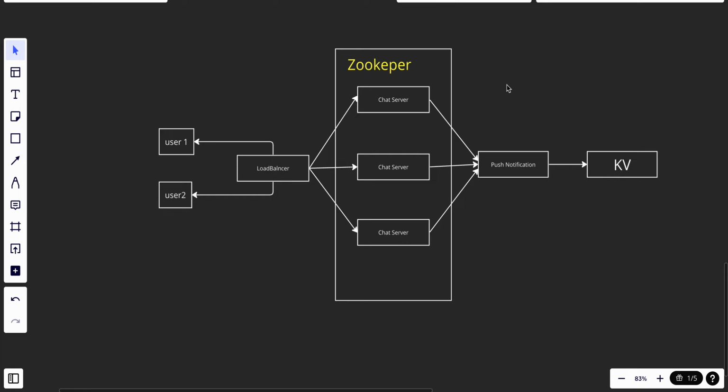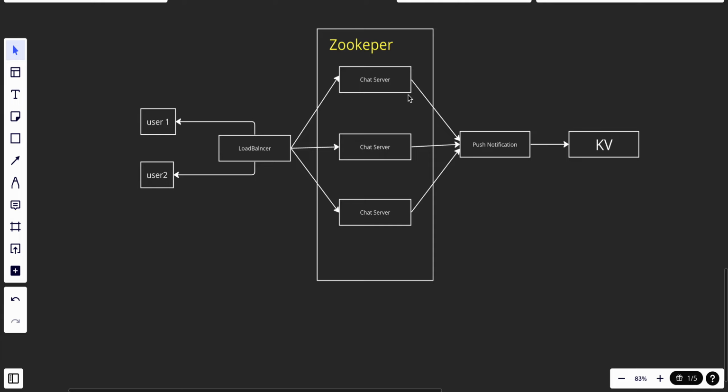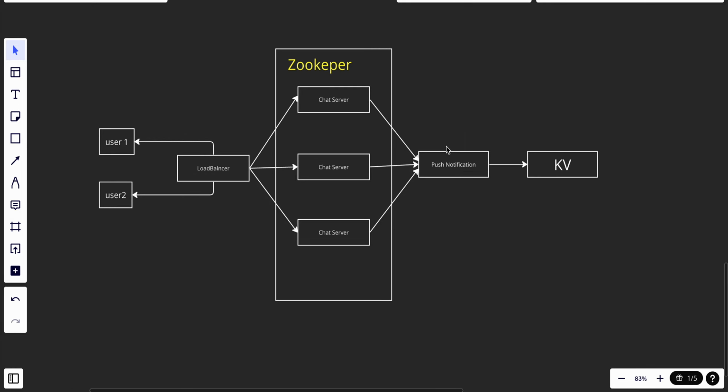So right now, when the user logs in and tries to communicate with the load balancer, it will go to Zookeeper. The Zookeeper will choose the perfect chat server for them, and after that we will have the chat servers, and we'll have the presence server that makes sure whether the user is online or not.